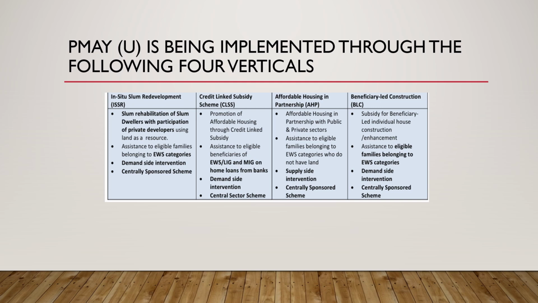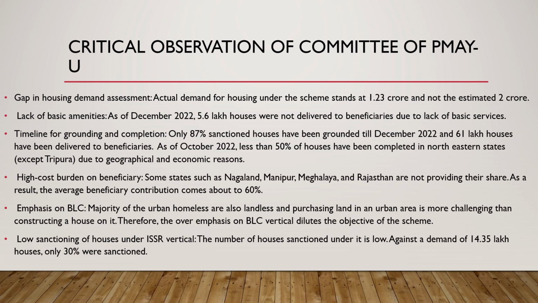So here we can see that only the credit-linked subsidy scheme is the central sector scheme. The other three, which are ISSR, AHP, and BLC, are centrally sponsored schemes, and this is the information. I think you should take a snap of it and try to remember the important points which are highlighted here. Then let us critically observe, let us discuss the critical observations of the committee on Pradhan Mantri Awas Yojana Urban.